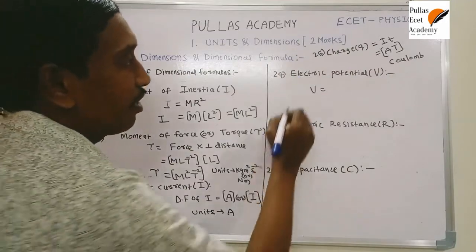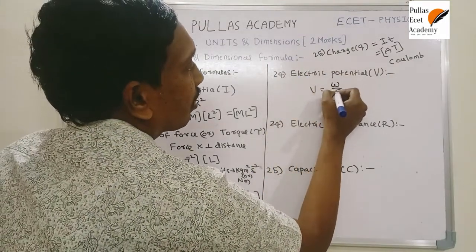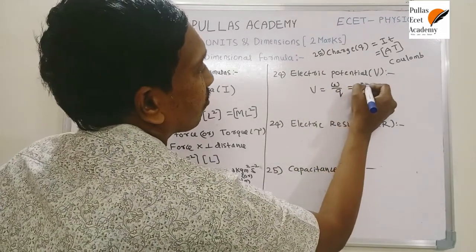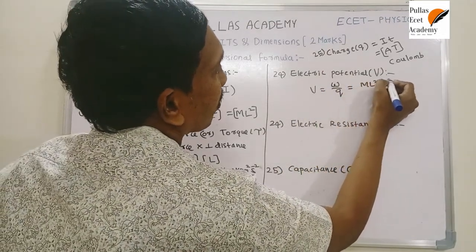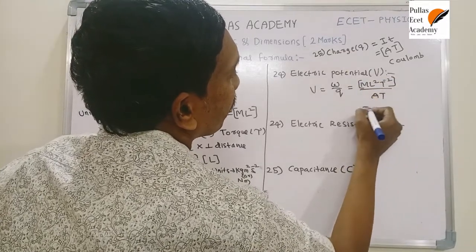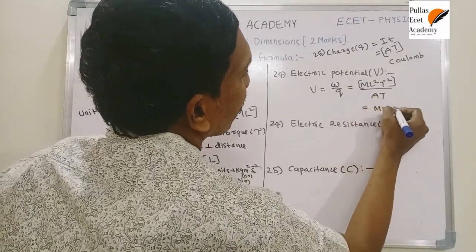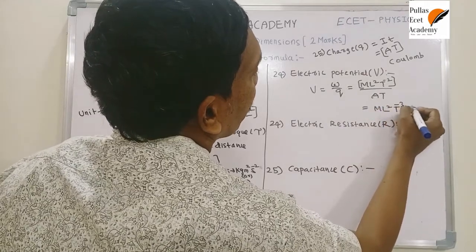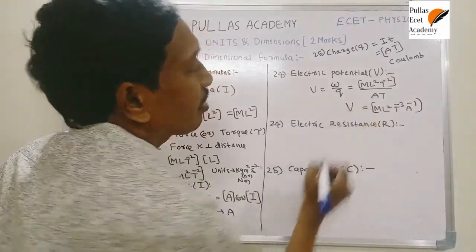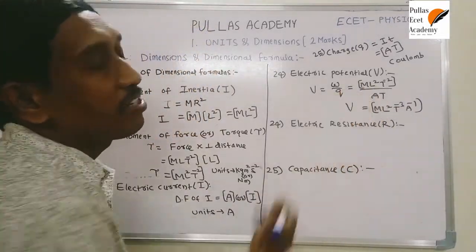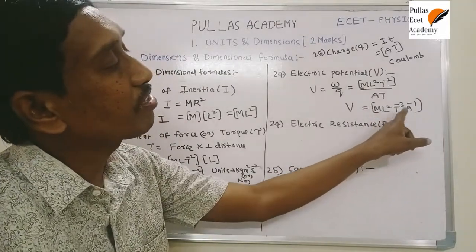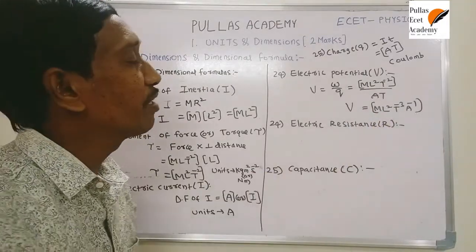Next, in the same way, potential is equal to work done by charge. This is the expression for potential. The dimensional formula of work done is ML²T⁻², and the dimensional formula of charge is AT. If you simplify, you get ML²T⁻³A⁻¹. This is the dimensional formula of potential. The unit of potential is volt, which is kilogram meter square second inverse cube into ampere inverse.